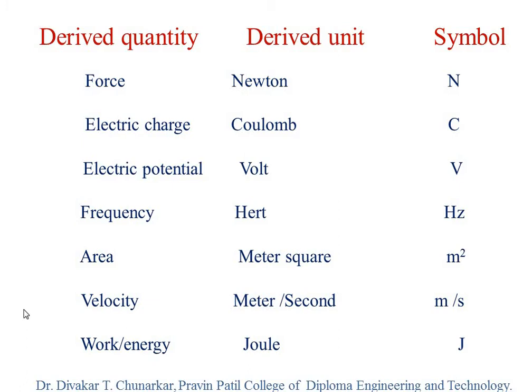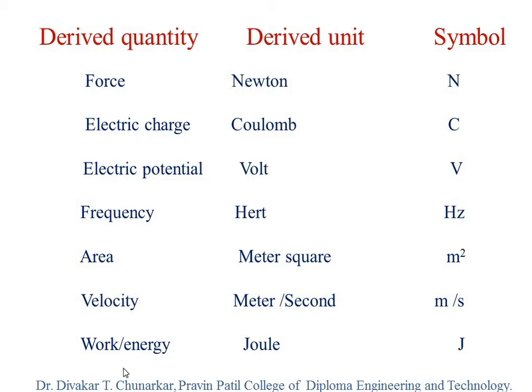And work and energy, this is a derived quantity, unit joule and symbol J. So J is the symbol of joule and joule is the derived unit of work as well as energy.